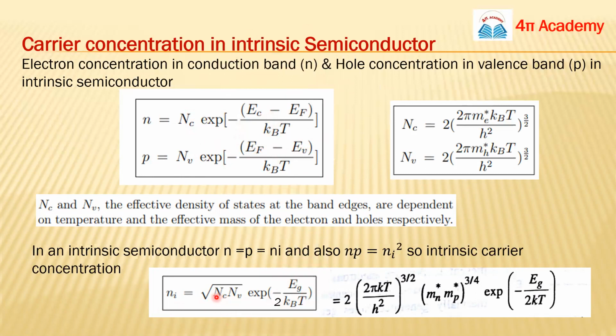Once you put the values of N_C and N_V, you can write this expression in this way also. So this is the important thing: the carrier concentration n_i depends on the effective masses of both the charge carriers, and also on temperature and the forbidden energy gap.